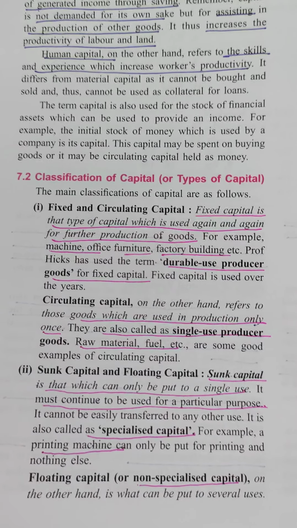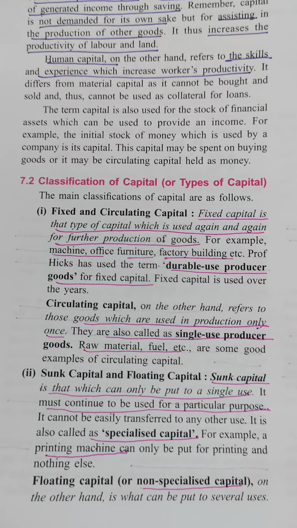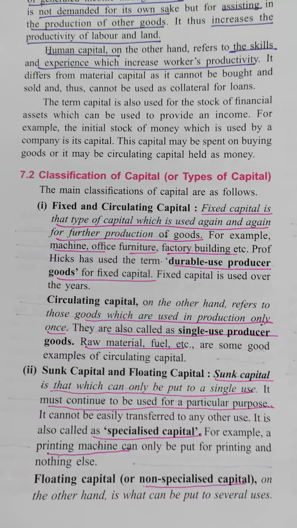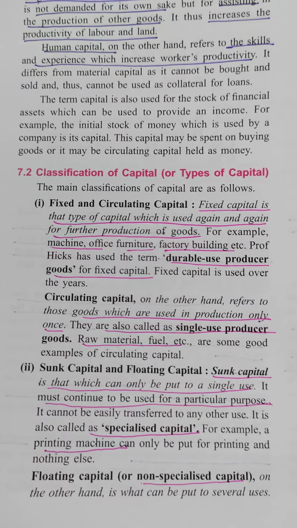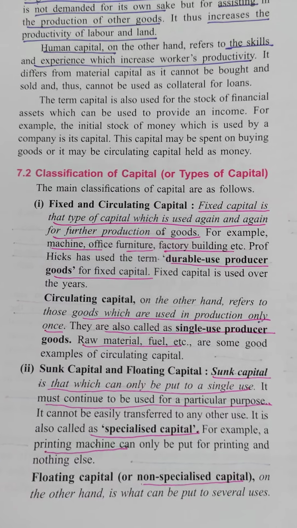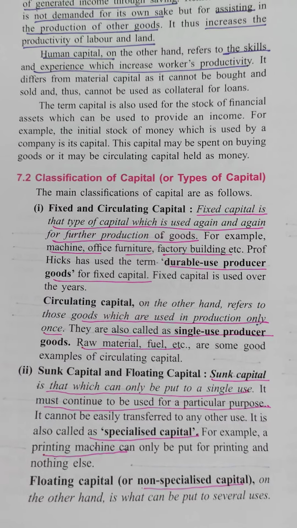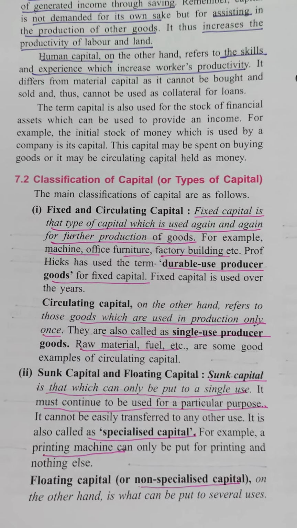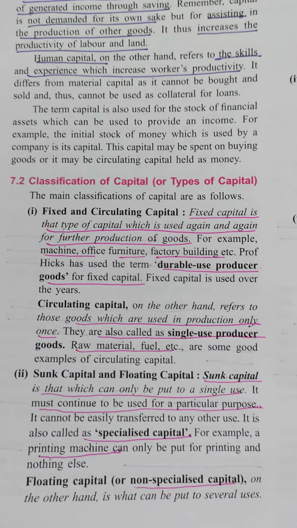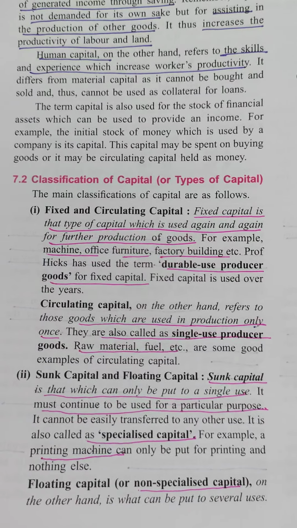So when we start the production of any goods, we can use it for the longer period. Professor Hicks has used the term durable use. Durable means you can use it for the longer period. So the producer can use it. So it's the producer's side. This is why fixed capital is also considered a durable use producer good.